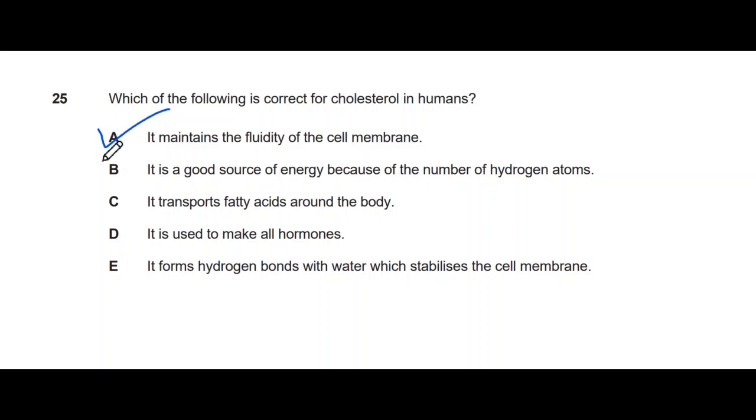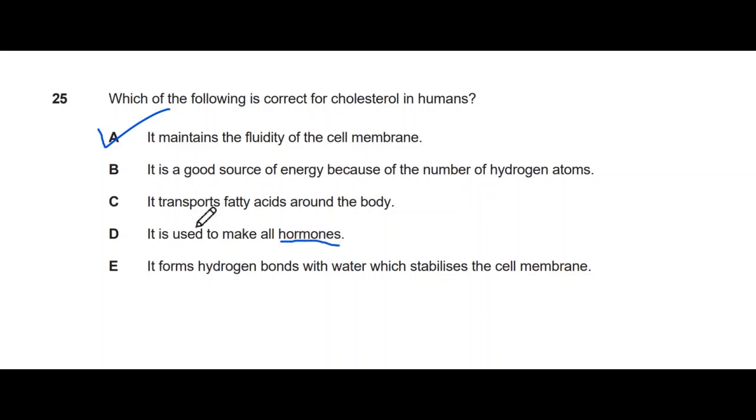So this option is wrong, but it can confuse some students because some fats are used as a source of energy, so you have to remember which type of fats. Next: it transports fatty acids around the body. No, that has nothing to do with cholesterol. Next: it is used to make all hormones.